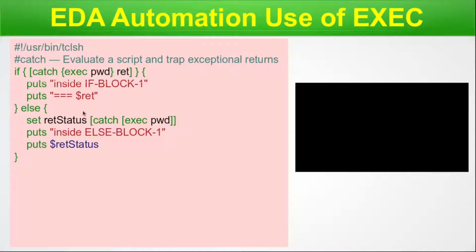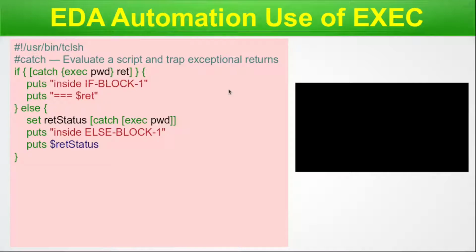Let me bring my mouse. Now in this case, this pwd will easily execute by the exec command. We know it, we have already done it in the previous example. Now here our intention is that this execution, the if block will not return anything, instead it will go to else. So if we want a success case, we will put it inside the else, and if the failure has to be captured, it has to be captured in this one, the if. This is the way we are doing it. So this is the example where we are dealing with the successful execution.